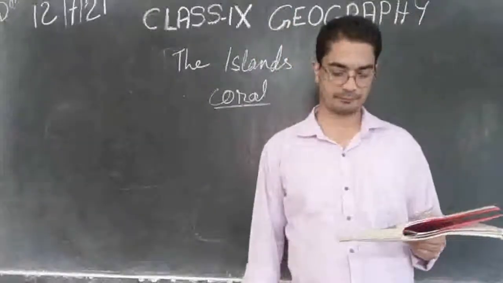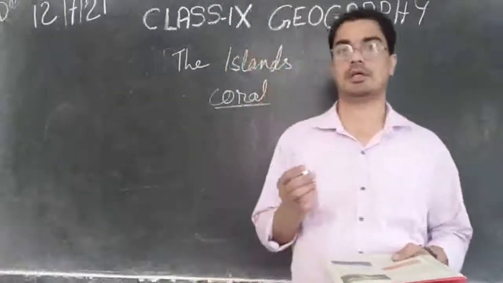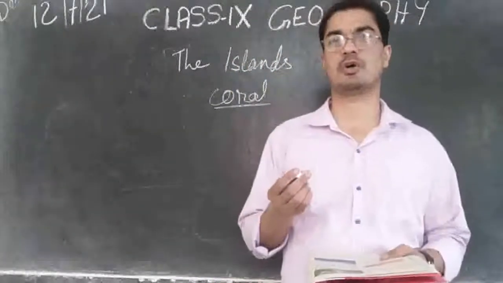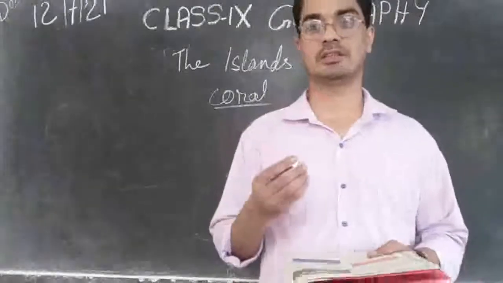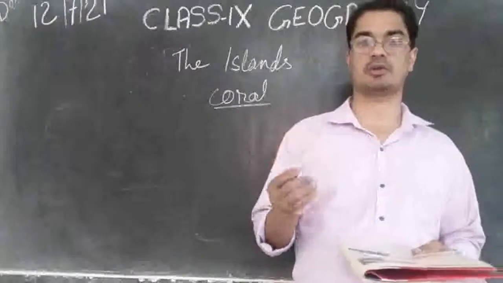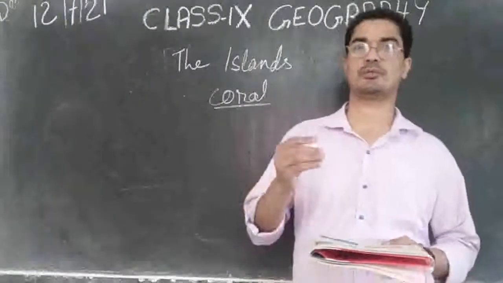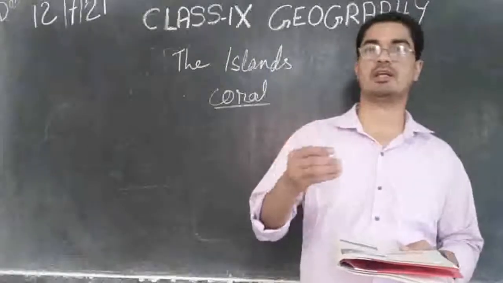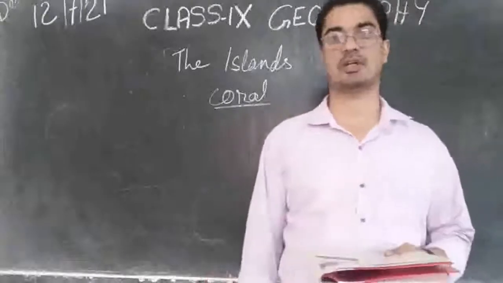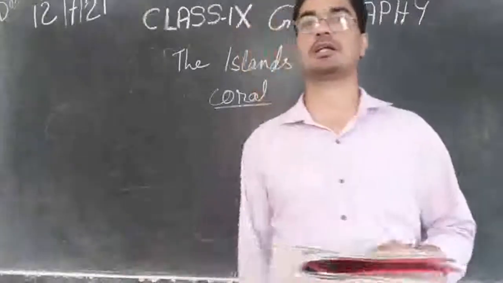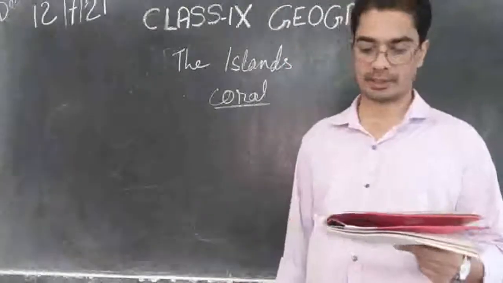What is coral? Coral is the waste of small organisms. The waste that comes out from their body is very hard like rock. Over millions of years they have put this waste again and again on top of it, and it has formed like a rock. That is how the Lakshadweep Islands were formed. We will study a little later in detail about coral islands.